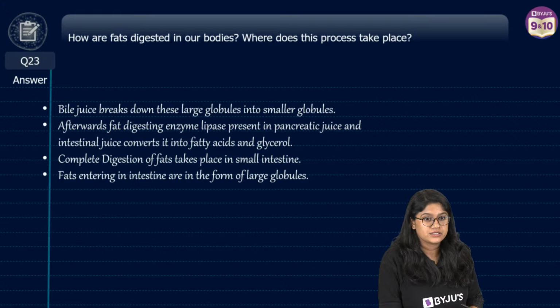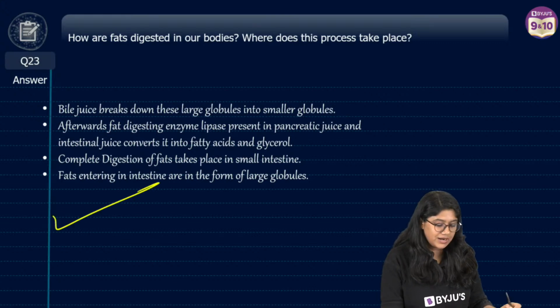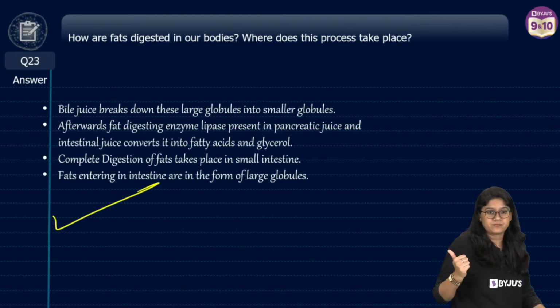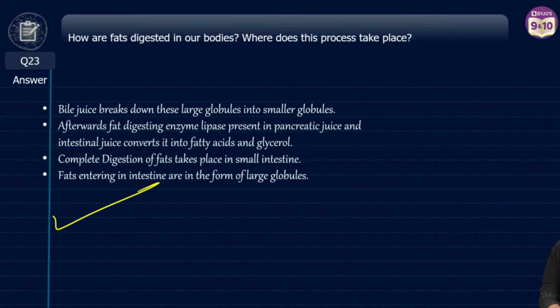I'll tell you this answer. Phoenix, give me some time, I'll answer this question. Everyone, are we clear? Take a screenshot, jaldi se. Easy question. Very easy question. Quickly, everyone, jaldi se take a screenshot and we'll move ahead. Few more questions.